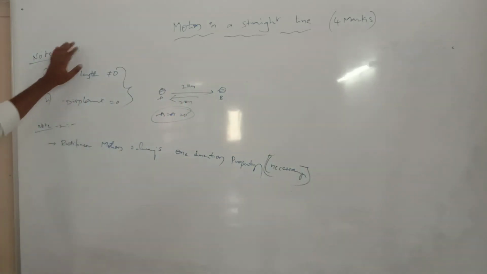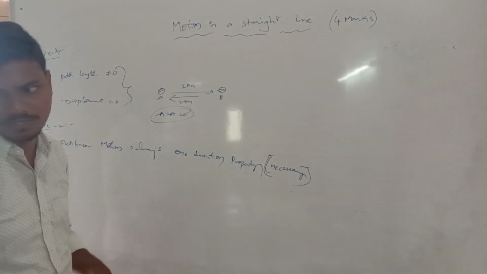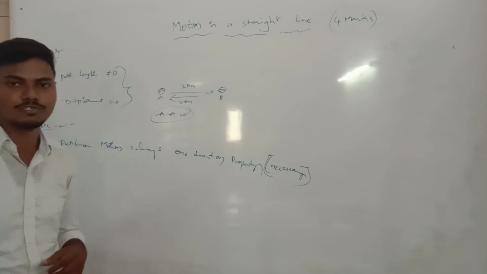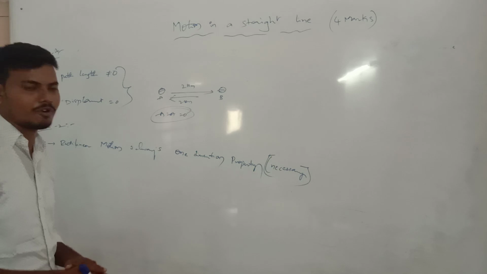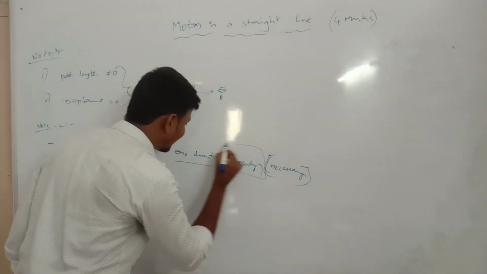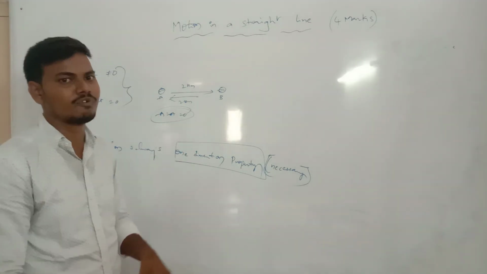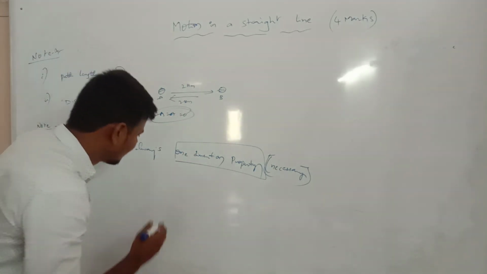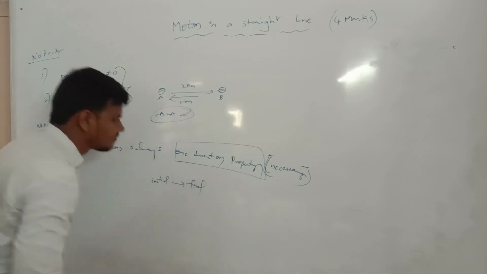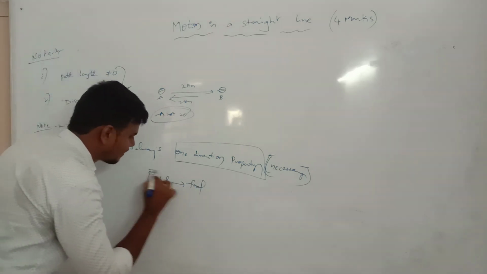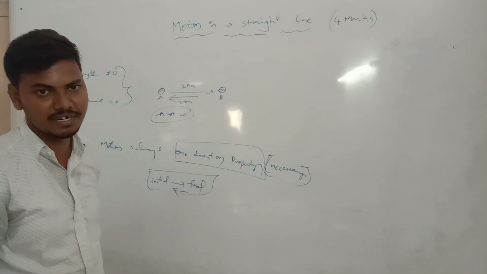Okay, there are two key points. The first one is path length is not equal to 0 and the displacement is equal to 0. The second point is rectilinear motion is always a one dimension property. Why do we call it one dimension? The property can be applied only for one dimension, from initial position to final position. Initial to final, final to initial. This is the one dimension property.